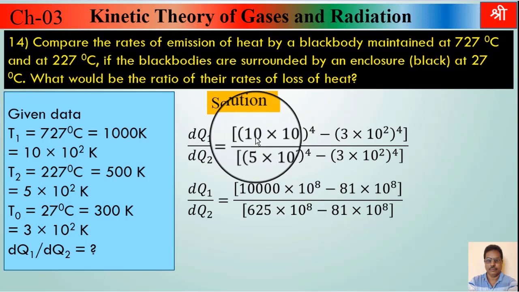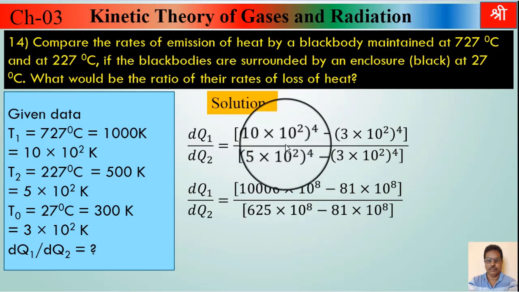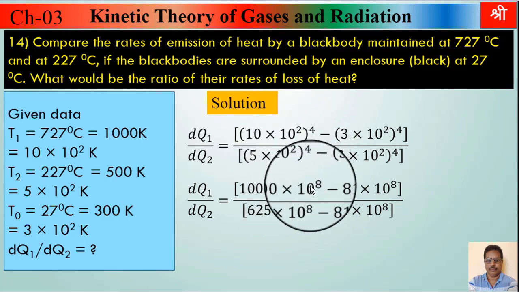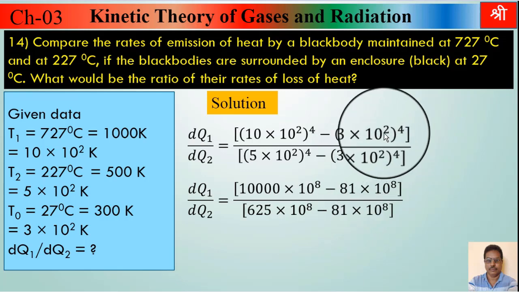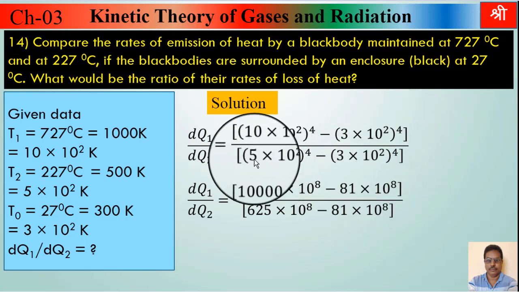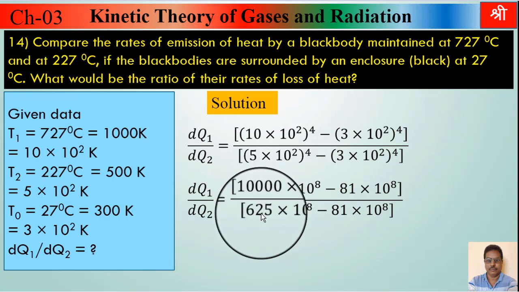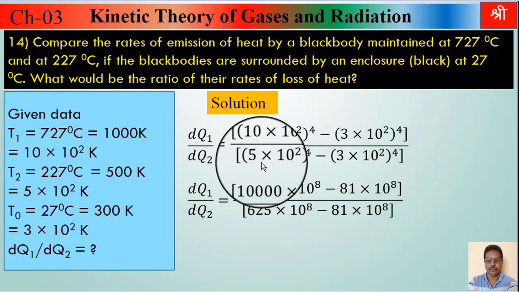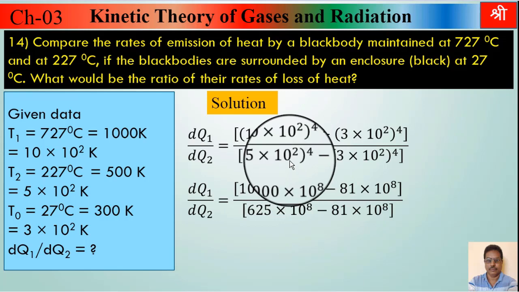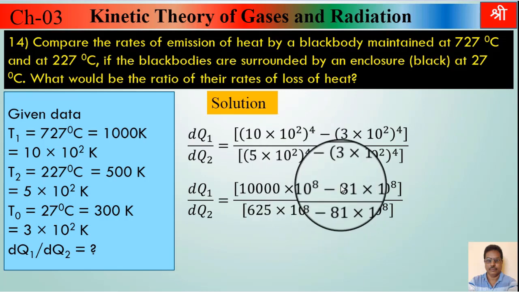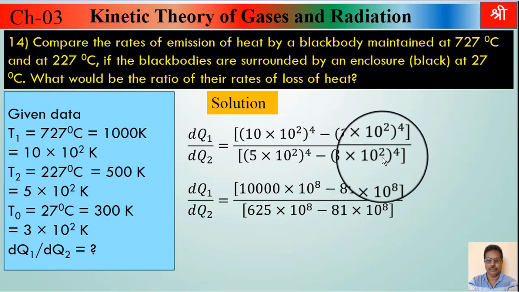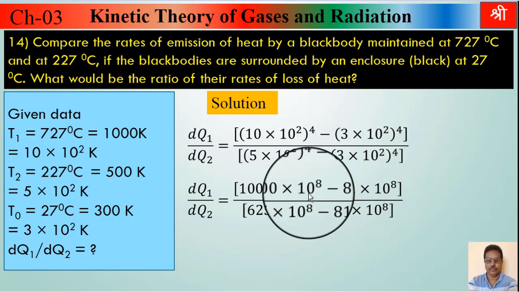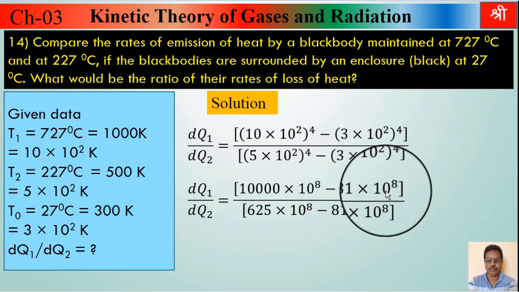How? This 10 raised to 4 means 10,000. This 10 raised to 2 raised to 4 means 10 raised to 8. 3 raised to 4 means 81, 3 into 3 into 3 into 3, 4 times. This 5 raised to 4 means 625, 5 into 5, 4 times. Again this 3 raised to 4 means 81, and this 10 raised to 2 raised to 4 means 10 raised to 8. Now you can take 10 raised to 8 common, and that will get cancelled.